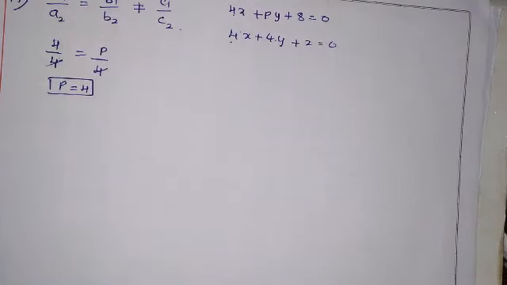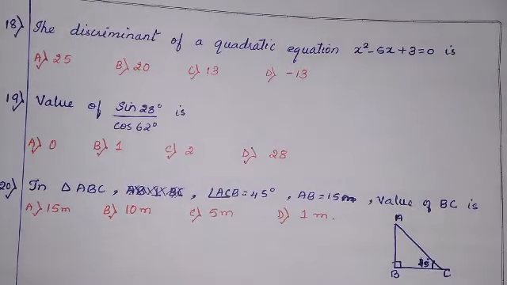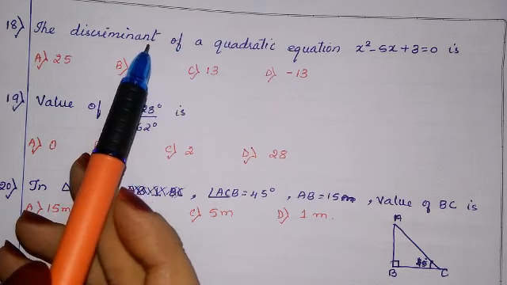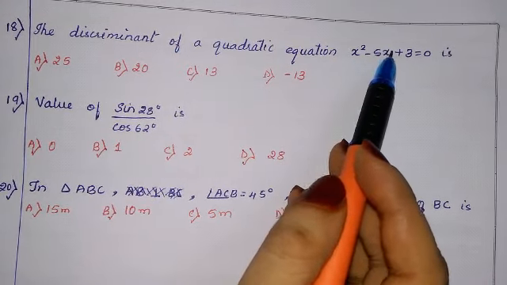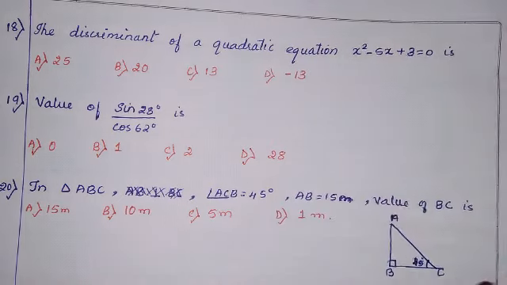Now let us see the next question, question number 18. The discriminant of the quadratic equation x square minus 5x plus 3 equals 0 is.